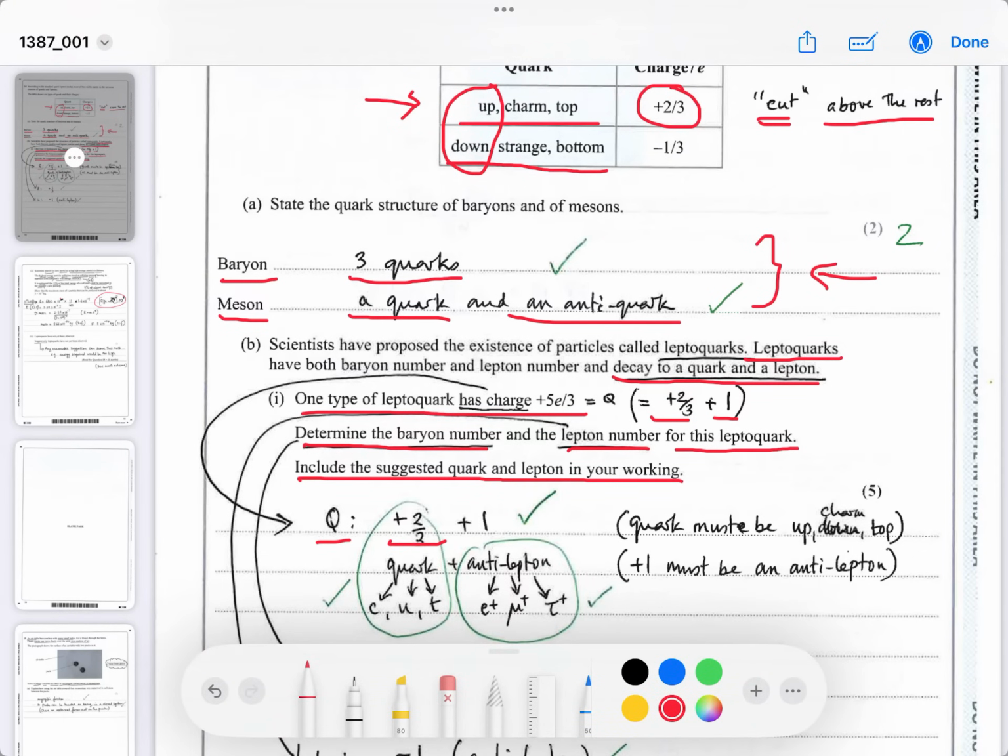Plus 2/3 must be from the quark, so it could be a C, a U, or a T in theory, as shown in the table. And because it's a plus 1, and leptons are normally minus 1 like an electron, it must be an antilepton. That means it could be a positron, a positive muon, or a positive tauon. So plus 1 indicates that it must be an antilepton for the charge to be conserved. You start off with 5/3 of a charge, and it splits into plus 2/3 and plus 1.